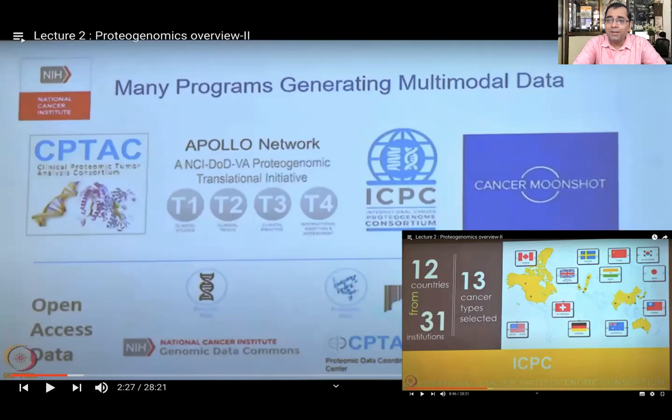It's not going to happen only at genome level or proteome level. Signals are going to change at different biomolecular levels. So integrating them becomes very important.